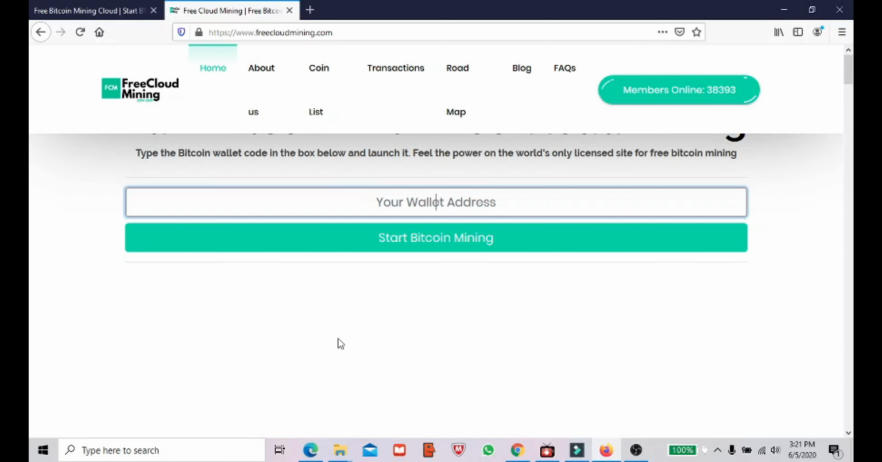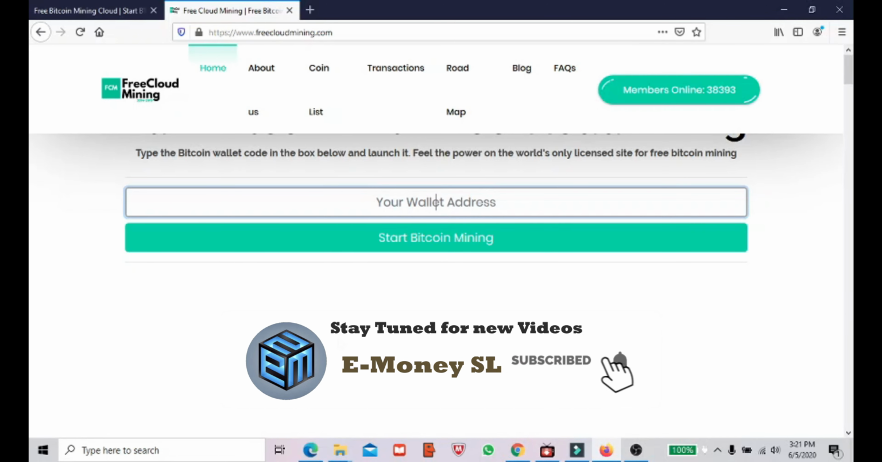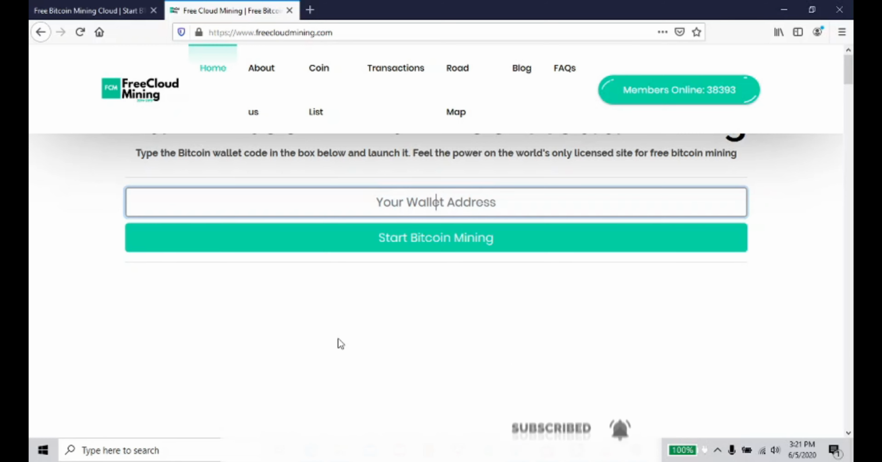So guys, before starting, I just want to know whether you all have a Coinbase account. If you don't have a Coinbase account, the link is given below. You can start creating an account today and get your Bitcoin wallet address, since you need that wallet address in this website to start mining. I have a Coinbase account and I have my wallet address here. So without taking more time, I will start showing you how to start mining your bitcoins.